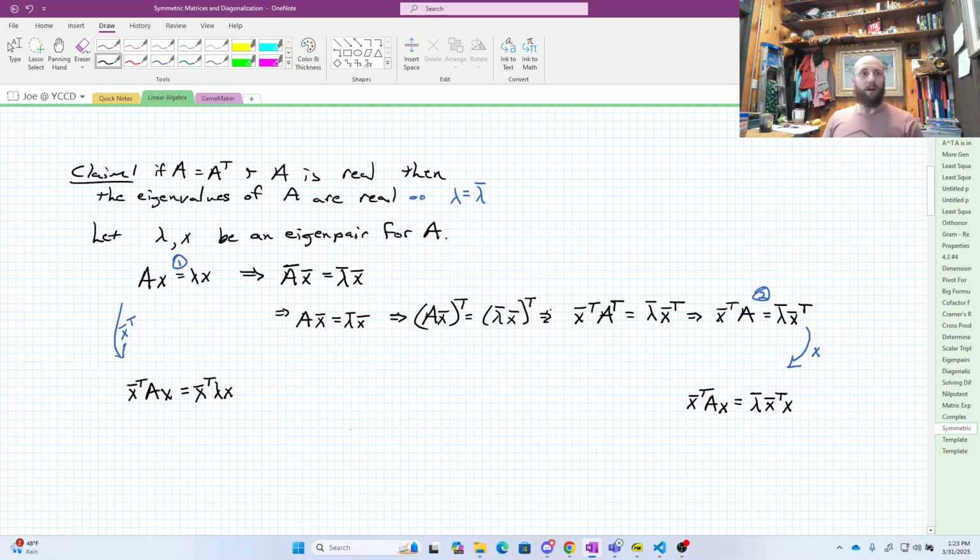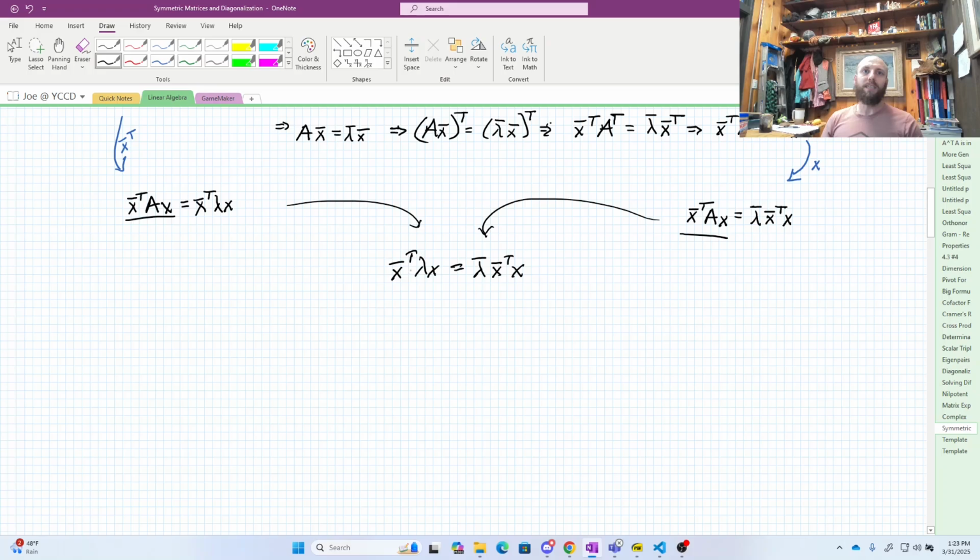And ultimately here, notice that these guys are the same. So what that means is that I can take these two pieces of information, put them together, and find out that X conjugate transpose lambda X is equal to lambda conjugate X conjugate transpose X.